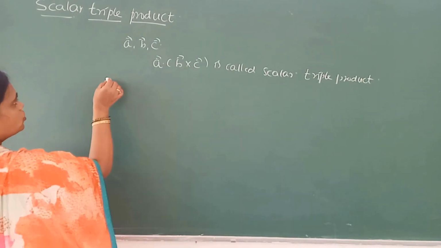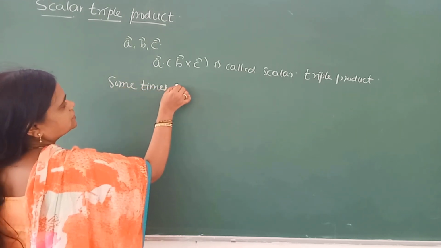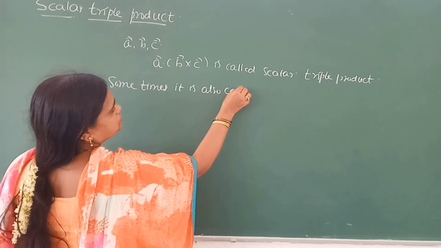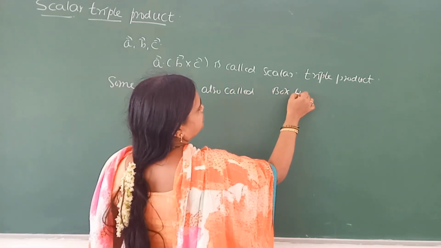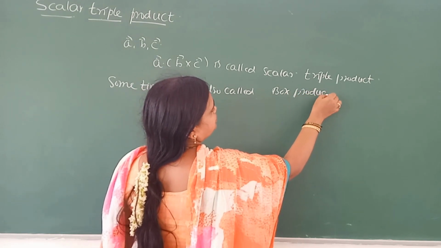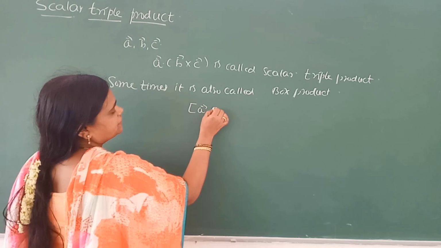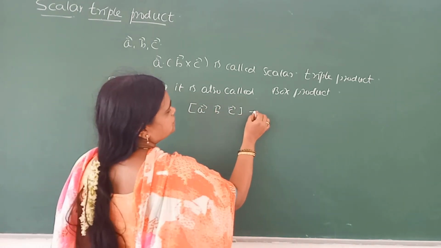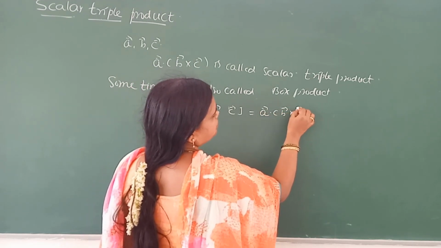Sometimes it is also called the box product, and it is written like this: square bracket, vector A, vector B, vector C. This is exactly equal to vector A dot B cross C.